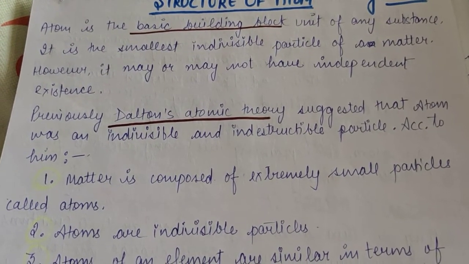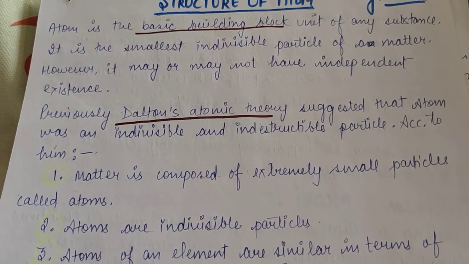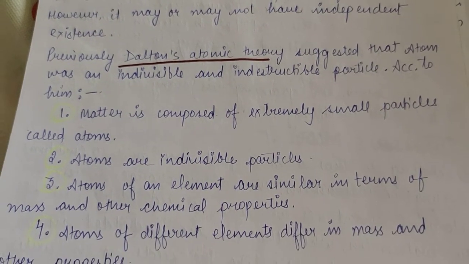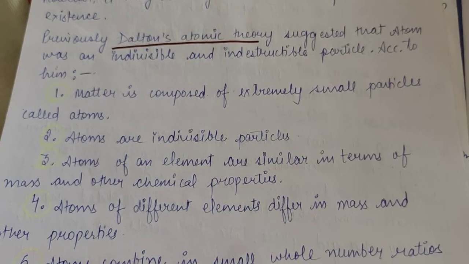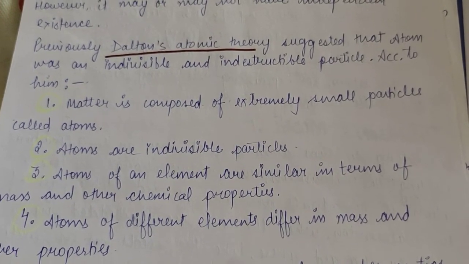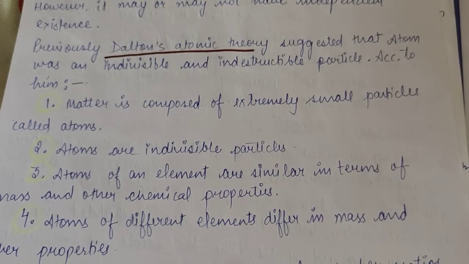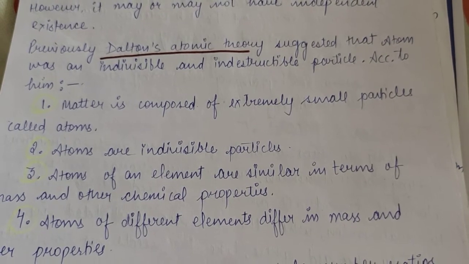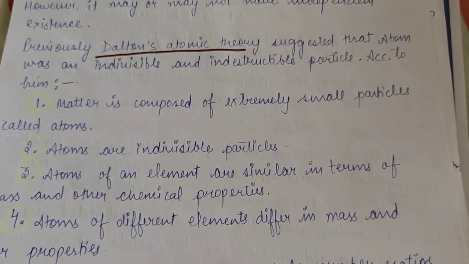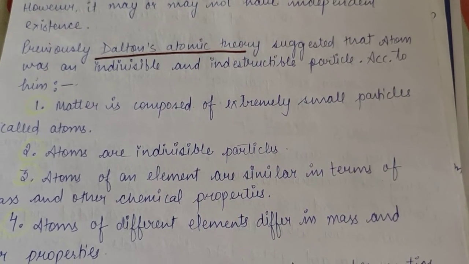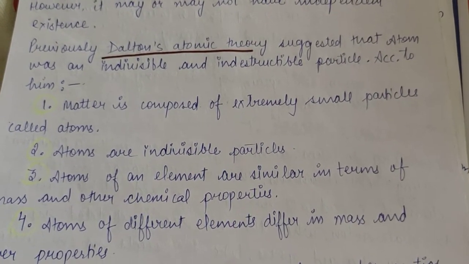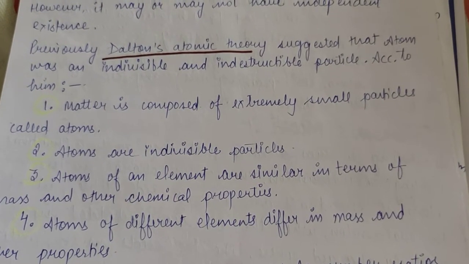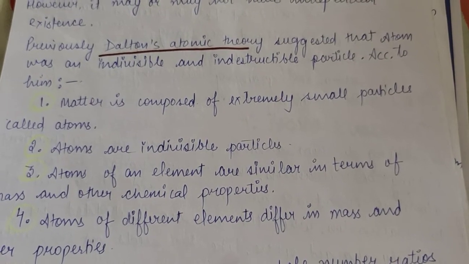Okay, now Dalton's atomic theory was the first atomic theory which tells us everything about an atom. But Dalton's theory was rejected, and we will do that also, why it was rejected. Now, according to Dalton, atom was an indivisible and indestructible particle. What is meant by indivisible? That it cannot be divided further into smaller pieces. And what is meant by indestructible? That it cannot be destroyed.